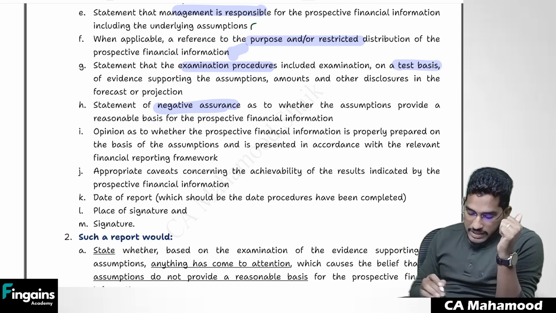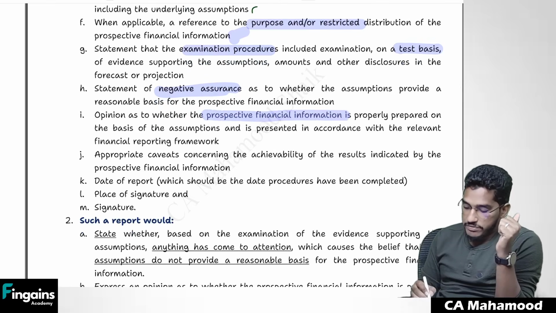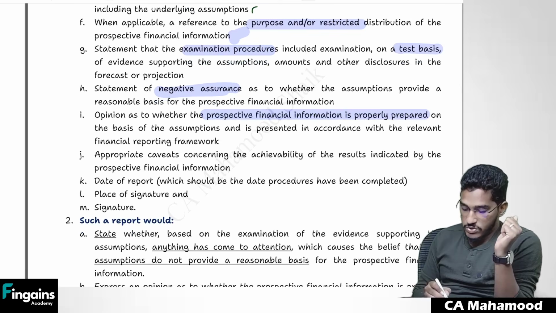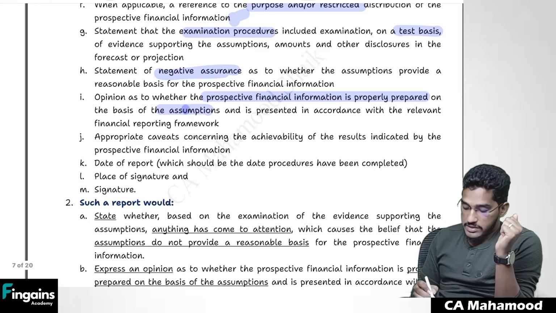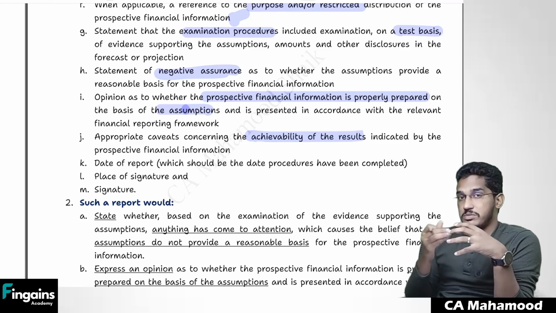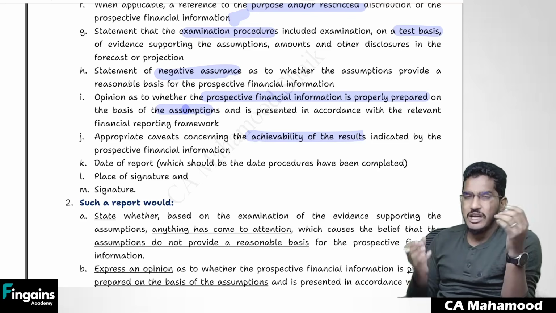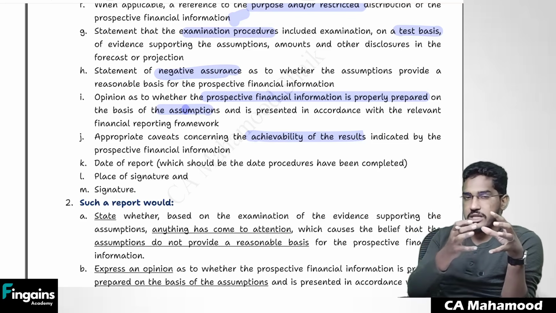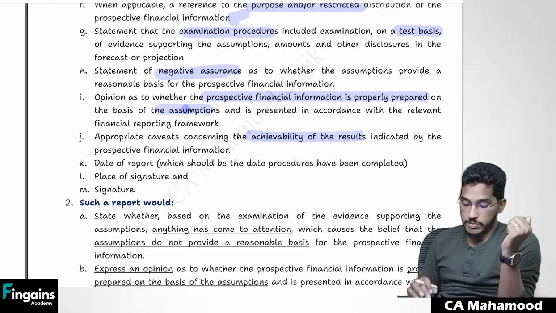Next one. So give that assurance and then you have to express your opinion whether prospective financial information is properly prepared and assumptions are also reasonable or not. State your opinion and also appropriate caveats concerning the achievability of the results. Nothing but appropriate terms and conditions. Whatever assumptions management has made, are they achievable? Are they not achievable? That also you tell. Basically, in the case of forecast, in the case of best estimate, they are achievable. In the case of hypothetical assumptions, they may be achievable, they might not be achievable.